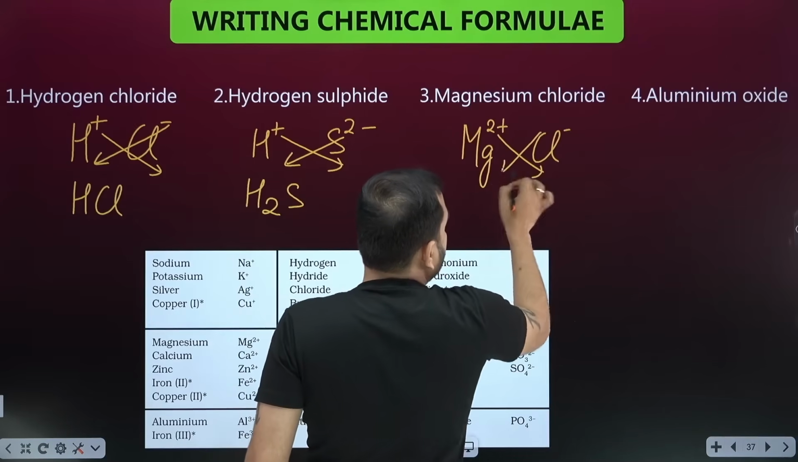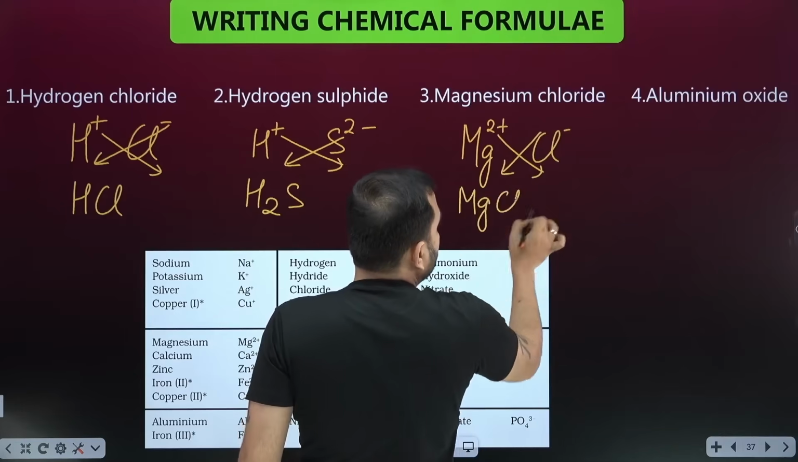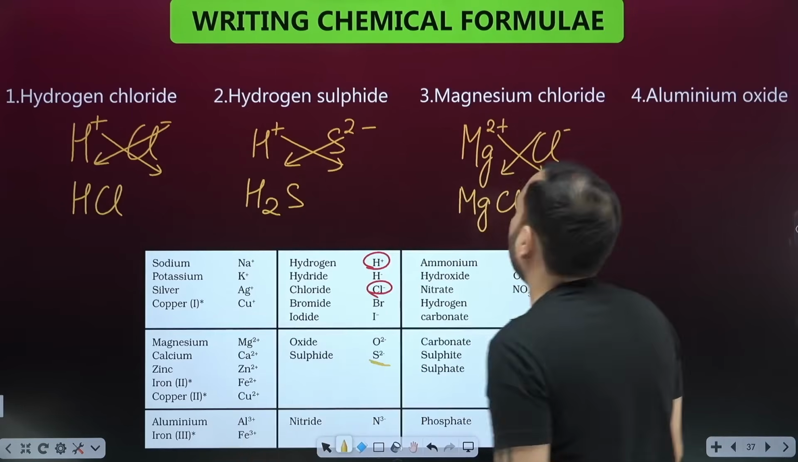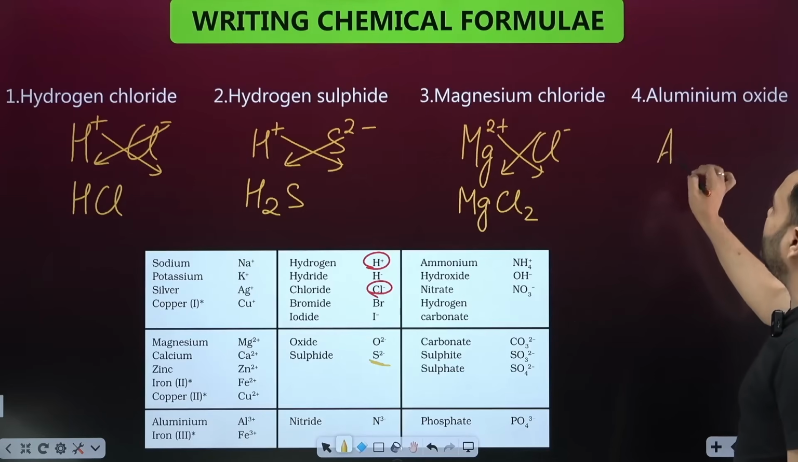It will come here, it will come here. Below magnesium, what came from here? What is written here? 1. Then below chlorine, what came? 2. Then what did it become? MgCl2. Aluminium oxide. For aluminium, we will write Al.